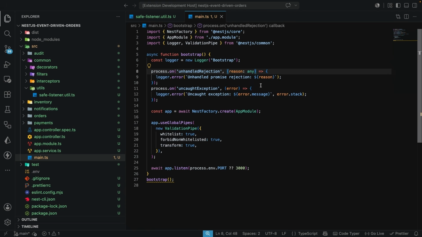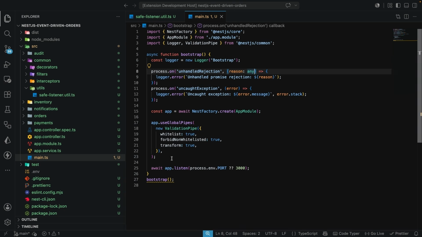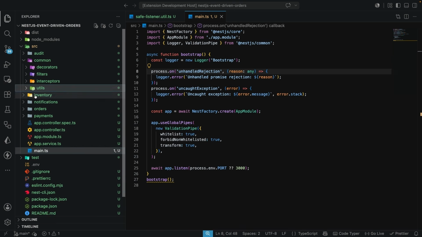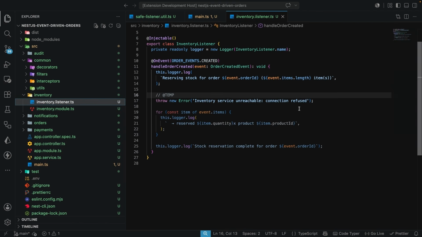You can go on to save this file. Now let's go over to where we currently have the error, because if you open up your terminal, you can see this is coming from the inventory service over here. So I'm going to come over to inventory, and over here in the inventory listener, this is where we are currently throwing the error.